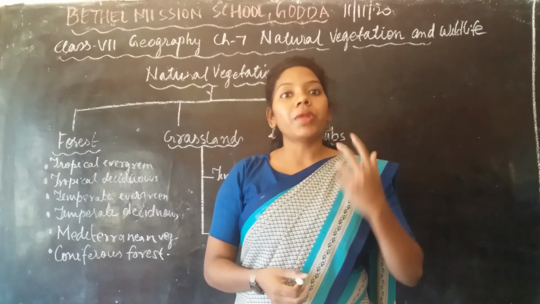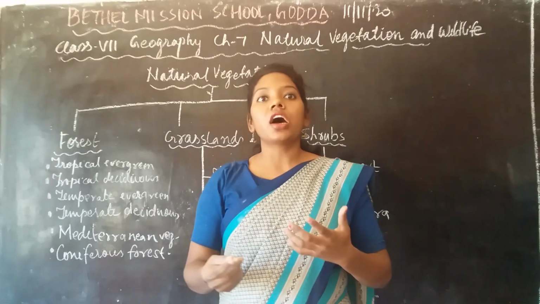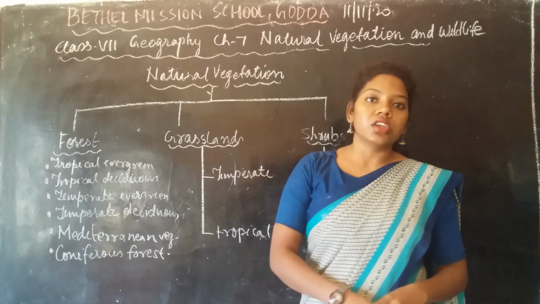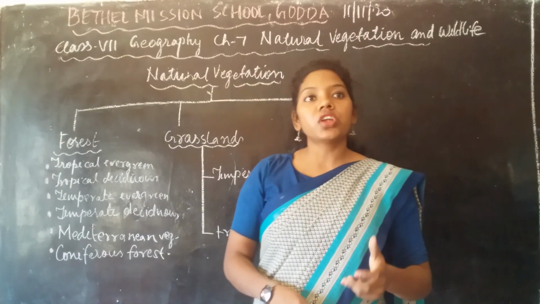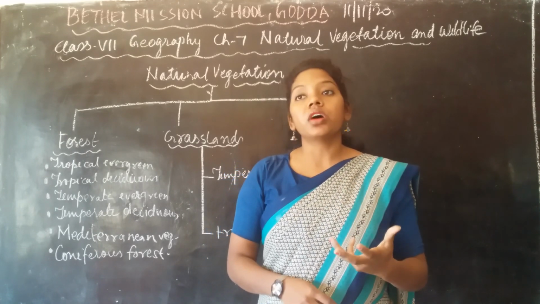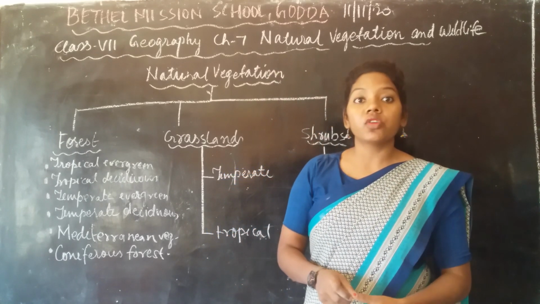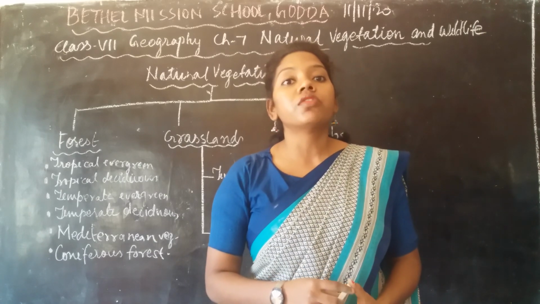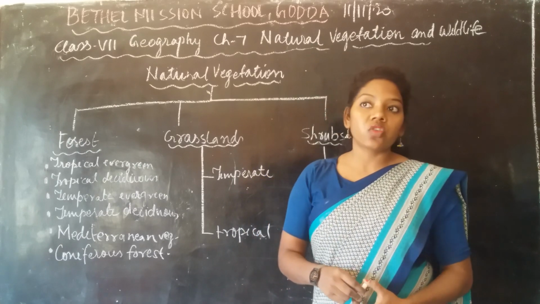All the plant life, from small grass up to large trees, is called the natural vegetation. That means the vegetation which grows naturally, without the interference of human beings, is called natural vegetation.